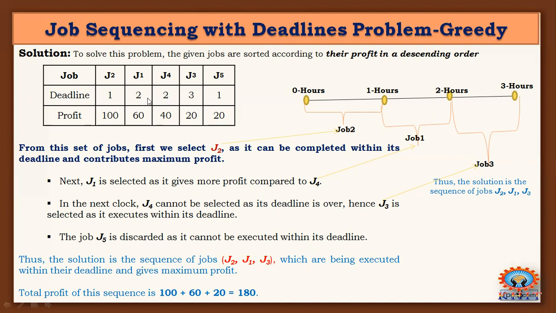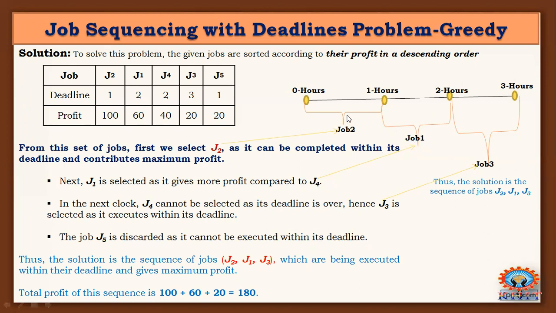When this type of scenario occurs, you can give preference to the job that is more profitable. Here job 1 and job 4 have equal deadlines, but you can get more profit if you select job 1. That's why you can select job 1, and it will give more profit compared to job 4.